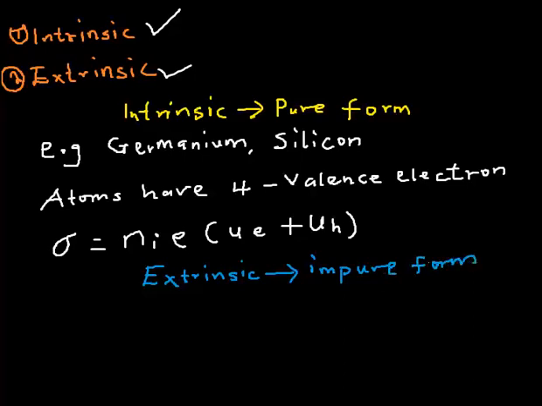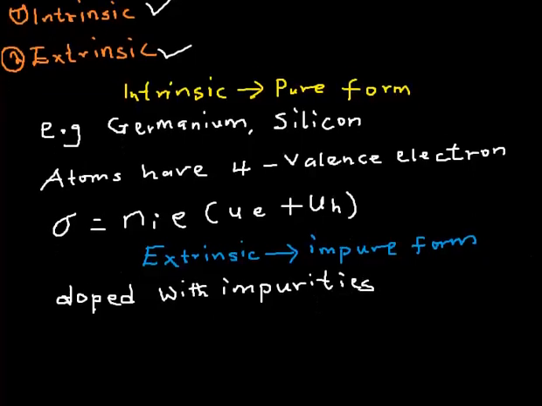Because they are doped with impurity. The word doped is like a chemical combination, so they are chemically combined with impurities. Impurities are still atoms, but they are atoms of other elements.